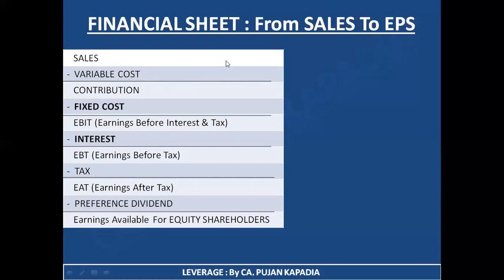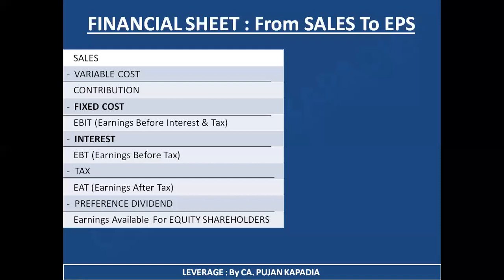So in our example, the plastic bottle, if I take 1 unit of plastic bottle, the selling price of that bottle was rupees 20, while the variable cost for that bottle is 15 rupees. As a result, what is my contribution? 20 minus 15, which is 5 rupees. So I can say I am earning a contribution of rupees 5 by selling one bottle. Now it depends on the total number of units you have sold during a particular year. For example, I have sold 1 lakh units, and my total contribution is going to be 5 rupees per bottle multiplied by 1 lakh units, which comes to 5 lakh.